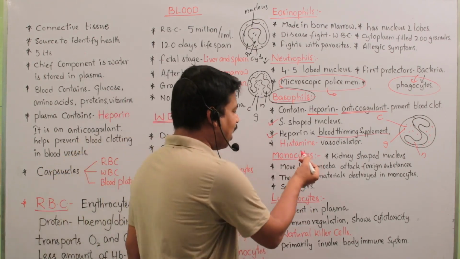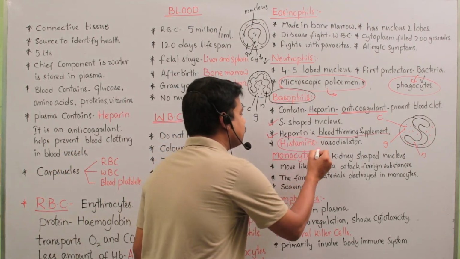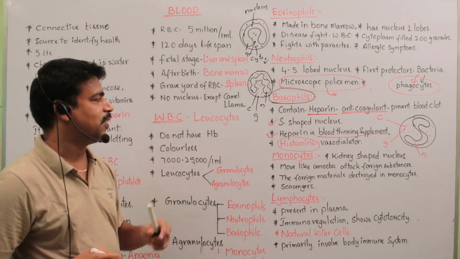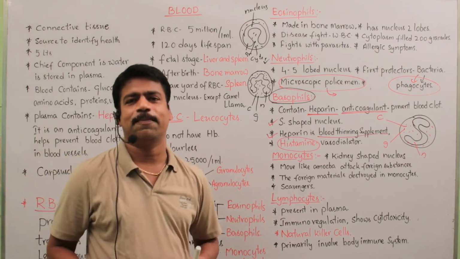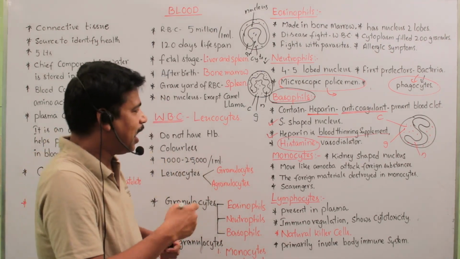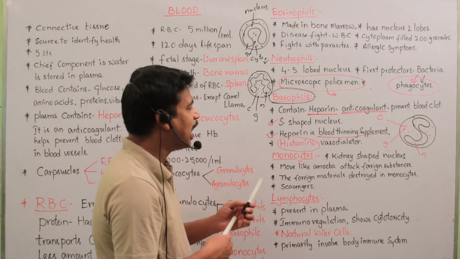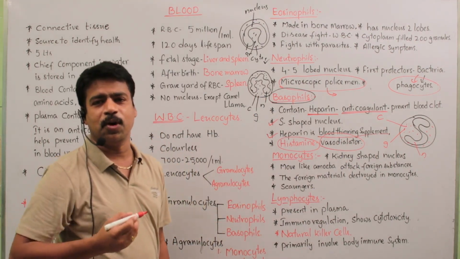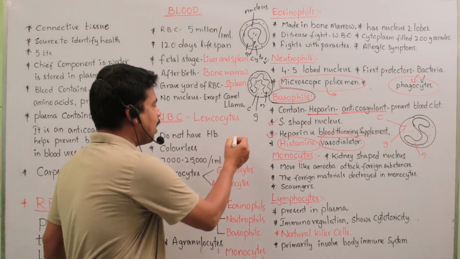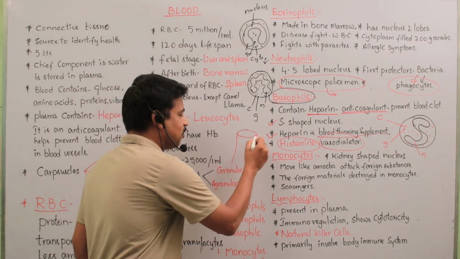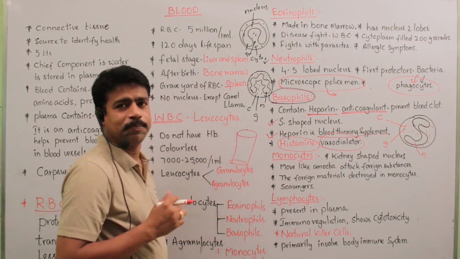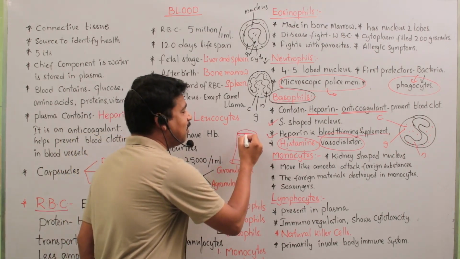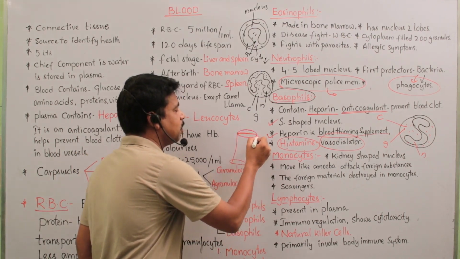Another substance present in basophils is histamine. What is the importance of histamine? Histamine is a chemical that acts as a vasodilator. What is a vasodilator? Consider the blood flow in blood vessels; for example, this is a blood vessel. Histamine helps the dilation of the blood vessel.